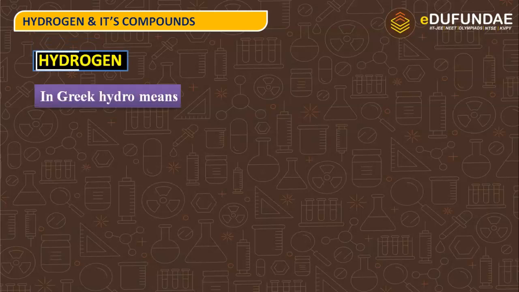Hydrogen. The word hydrogen is made of two words, hydro and gen, out of which hydro is a Greek word which means water and gen means former. So hydrogen completely means former of water, or we can say producer of water.